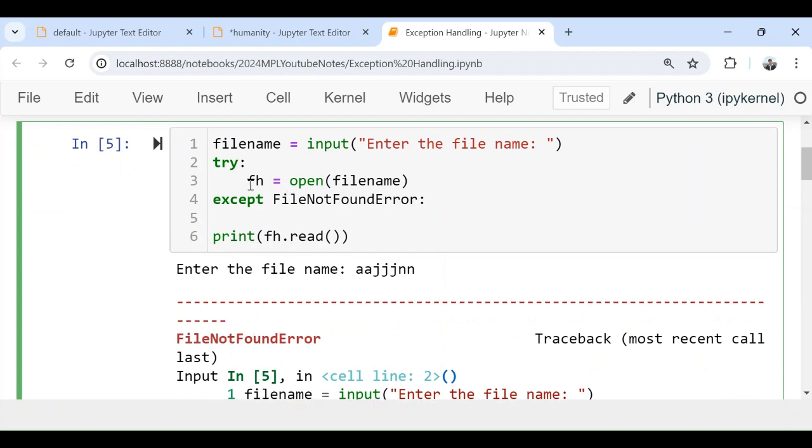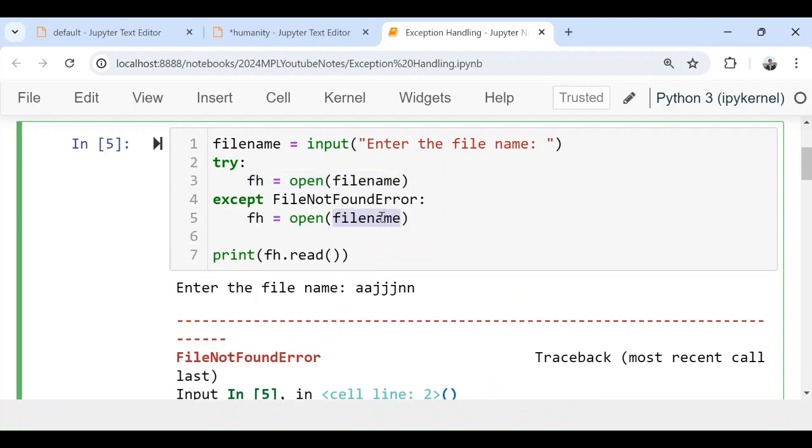I'm saying that if a person gives a file that does not exist, you must open a file called default. I have a default file. So I will ask the user for the file name. If the file name is available, open that file. But if there is an exception, meaning that file does not exist or the file is deleted, I have a default file. This is my solution to exception handling.